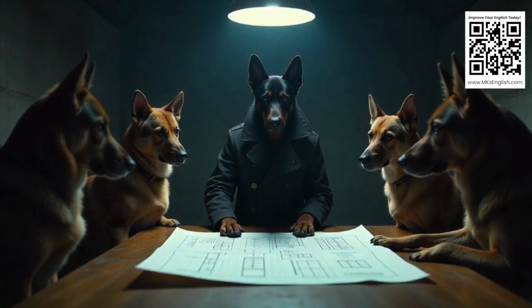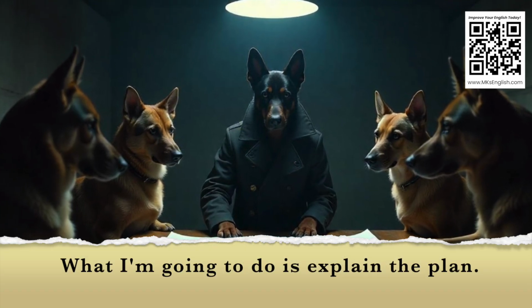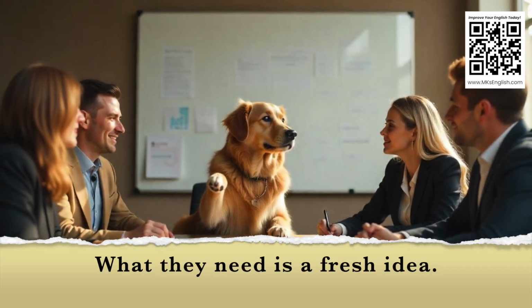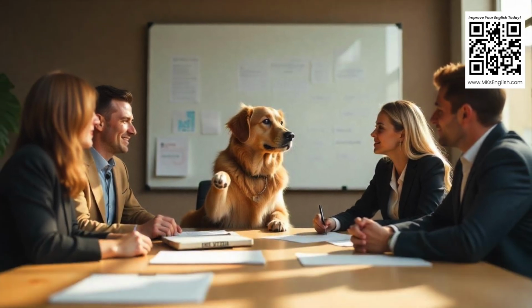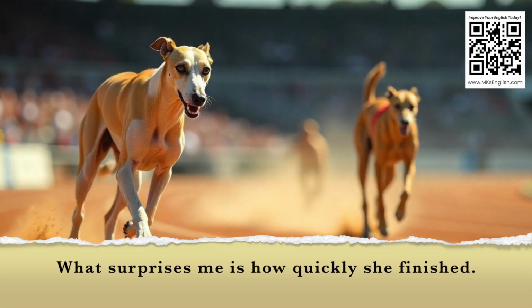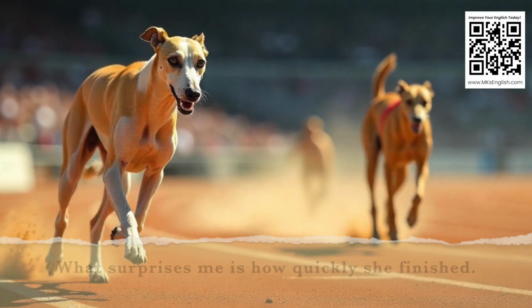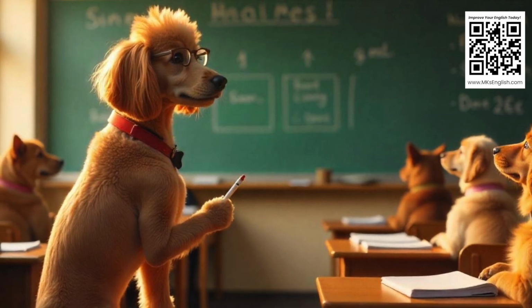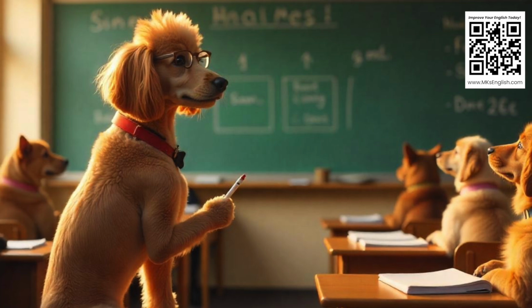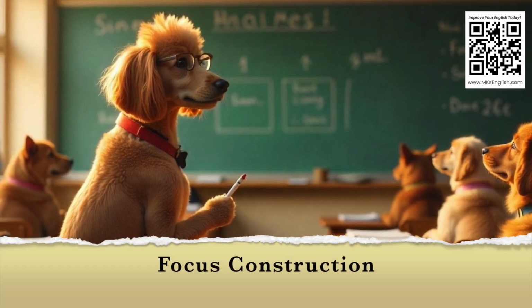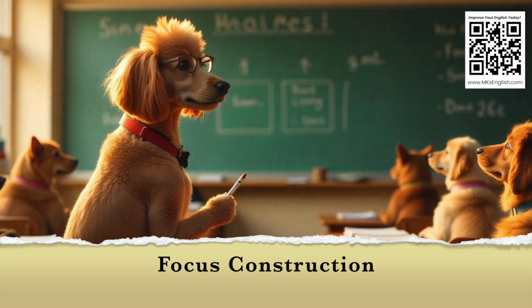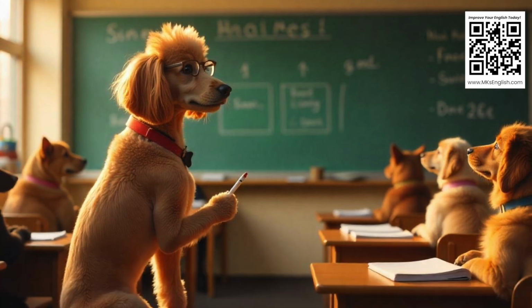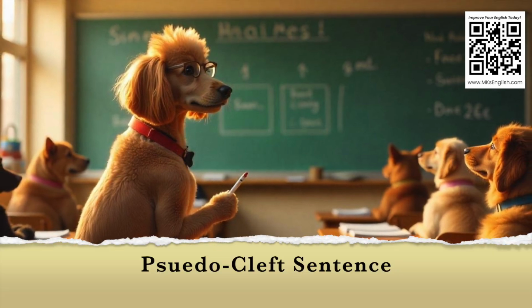You've probably heard sentences like, "What I'm going to do is explain the plan." "What they need is a fresh idea." "What surprises me was how quickly she finished." Notice how these sentences highlight or focus on a particular part of the message. This is called focus construction. It allows the speaker to emphasize the most important information. In grammar, we call this a pseudo-cleft sentence.